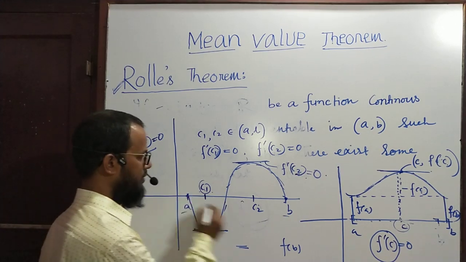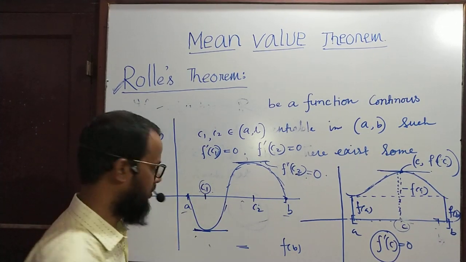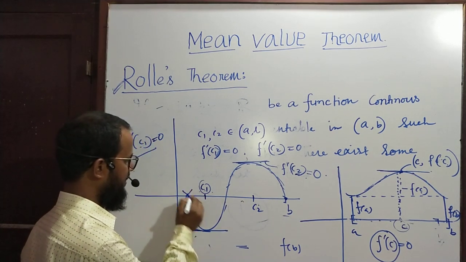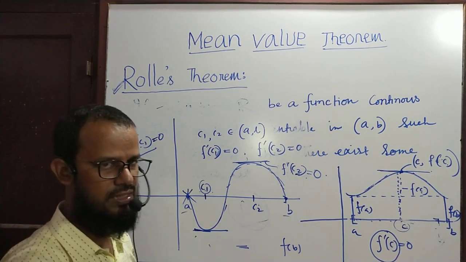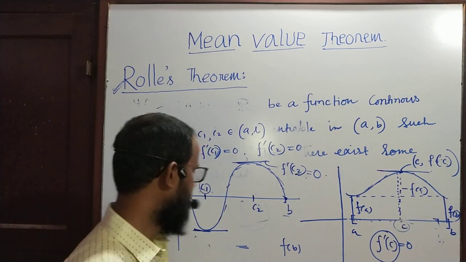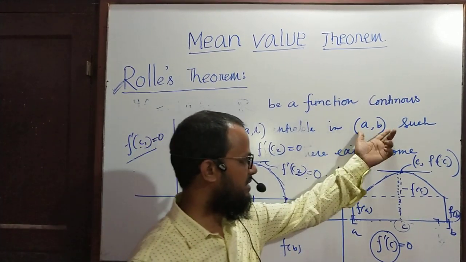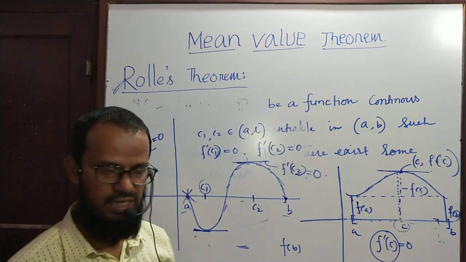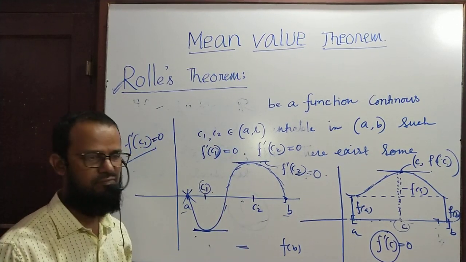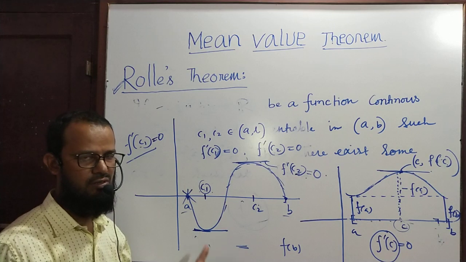And at the end point, what happens? It cannot be differentiable because at the end point there are many tangents. So the tangent is not unique. That means f dash x is not unique. So at the end point, the function is not differentiable. That's why it is written as an open interval. Okay? I hope you understand. So this is called Rolle's theorem.